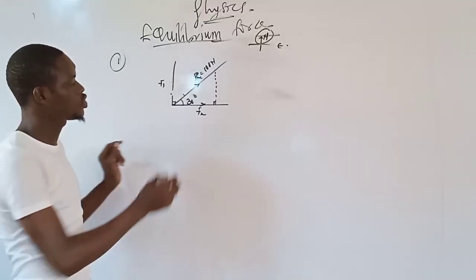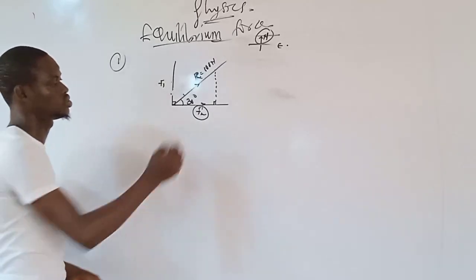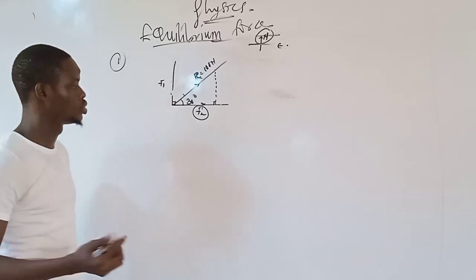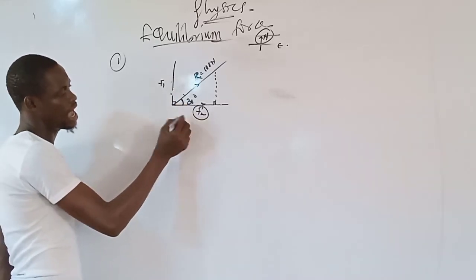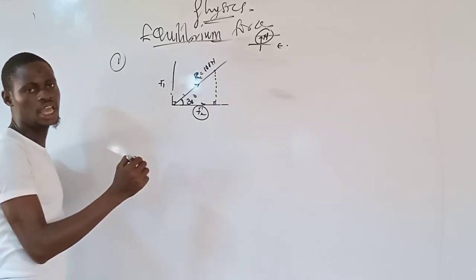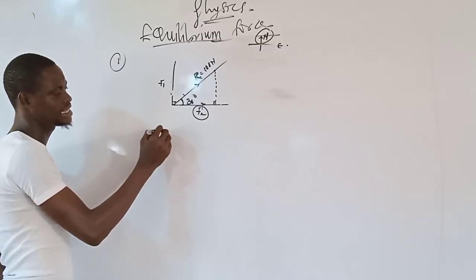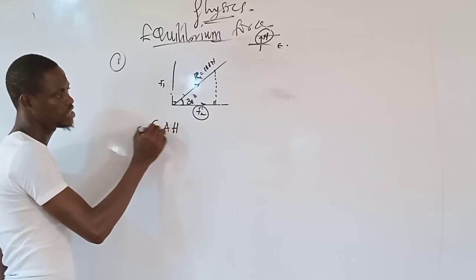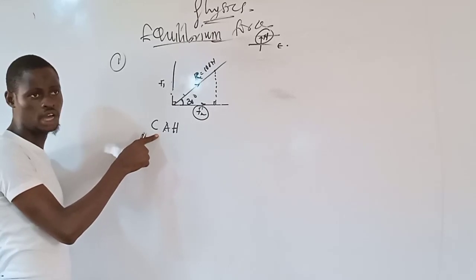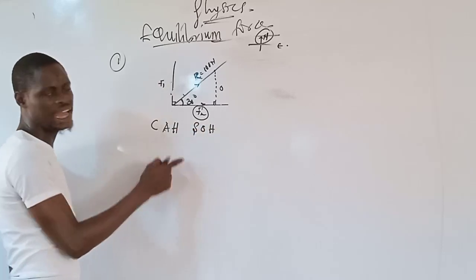Now, what I want to find is the magnitude of this force that makes an angle of 30 degrees. How do you find the magnitude? Using Pythagoras theorem? No, using trigonometric ratio. We have the angle here, we have the adjacent, and I also have the hypotenuse. Now, if I have my adjacent and my hypotenuse, what do I use? Adjacent and hypotenuse give rise to cosine of angle. As soon as I have opposite and hypotenuse, it gives rise to sine of angle.